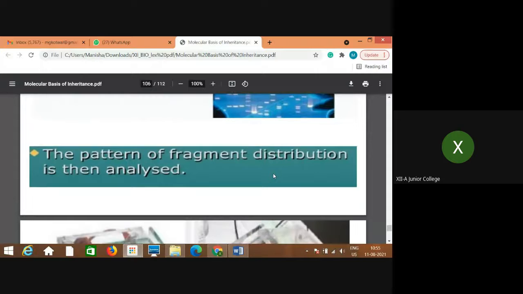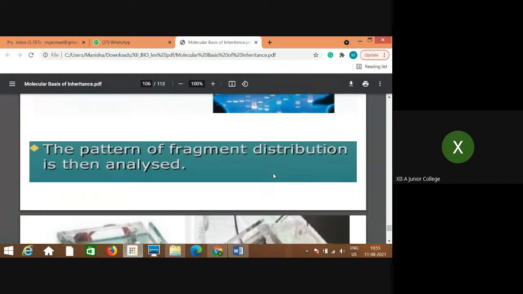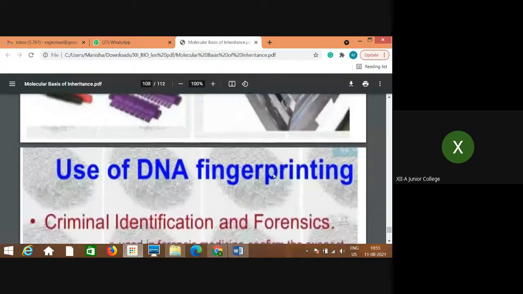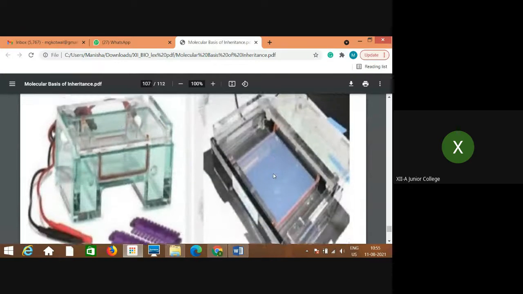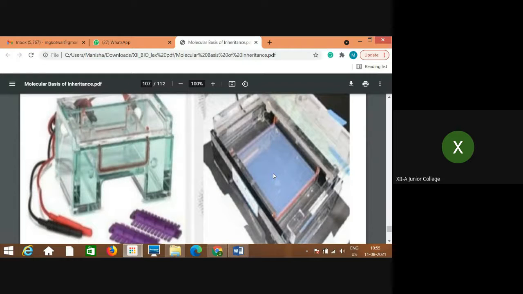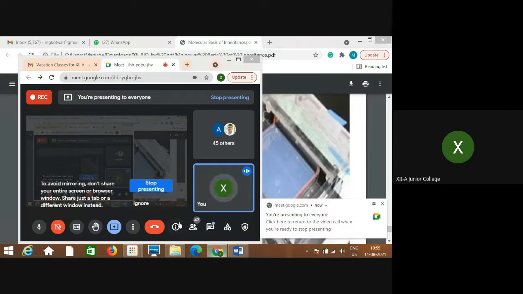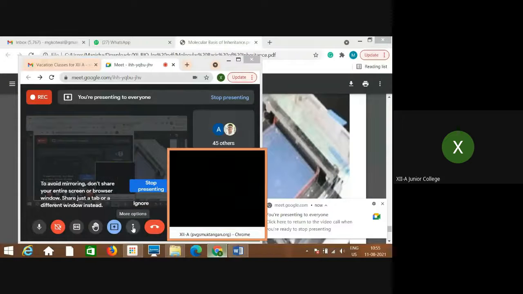And this pattern is very useful. This pattern of fragment distribution is then analyzed for further study, and there are so many applications. This is the picture of the machine used for DNA fingerprinting, and this one is for the nitrocellulose paper. Both ways are used. So this is all about the technique and applications of DNA fingerprinting.